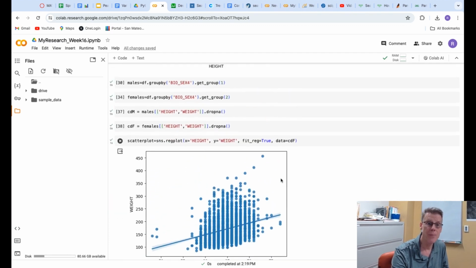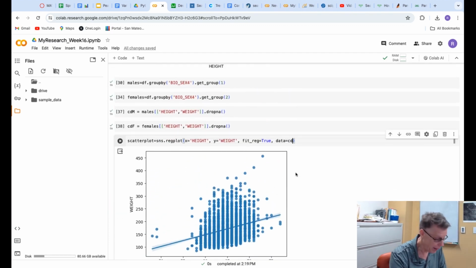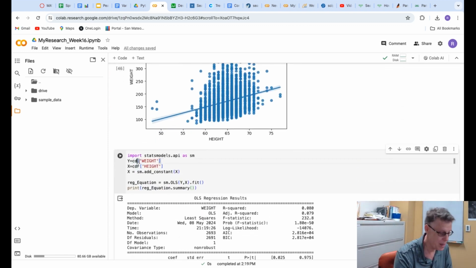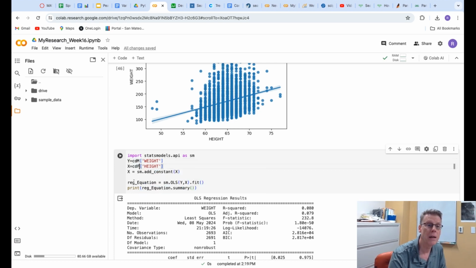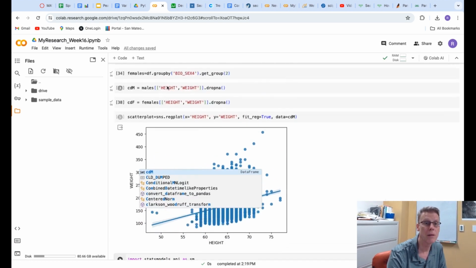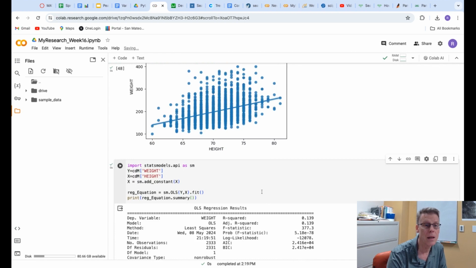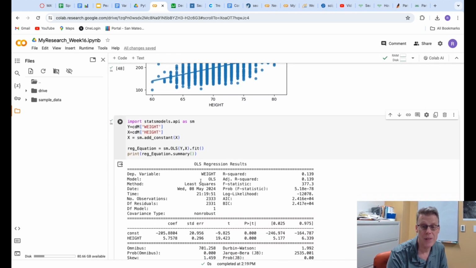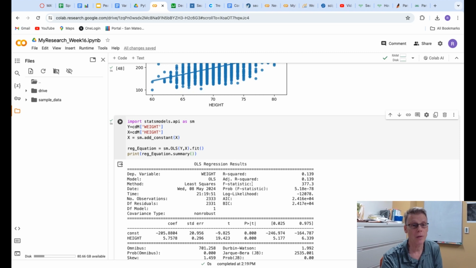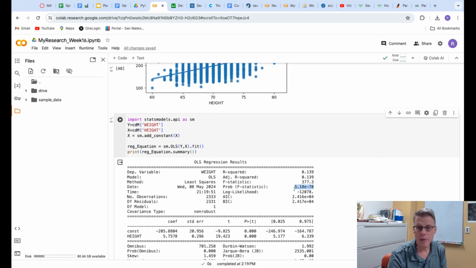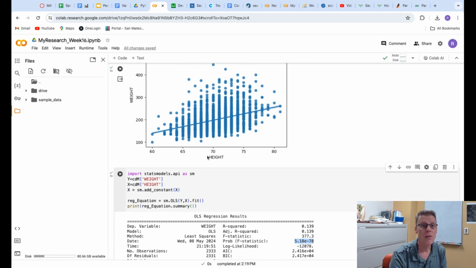So I'm going to go back to the men because I'm a man, and I want to do this for my data. And so I'm going to go back and go back and go back. There we go. So I didn't run this when I went back. There we go. There's the scatter plot for the men and the hypothesis test for the men, the Pearson Correlation hypothesis test. Okay, so I have a p-value that's less than 0.05, so I have significance. There is enough evidence to suggest that height correlates with weight, or that height and weight are associated.